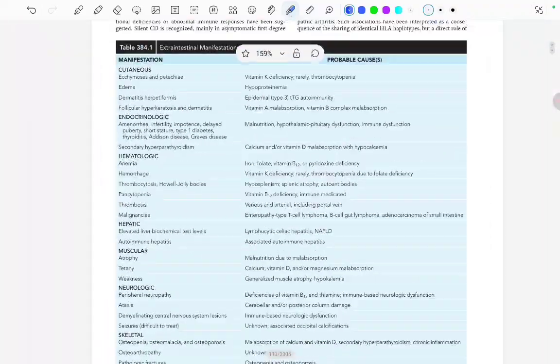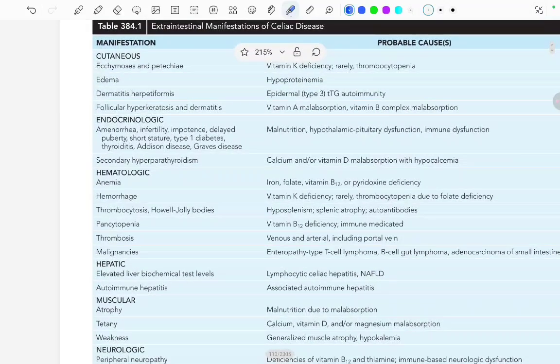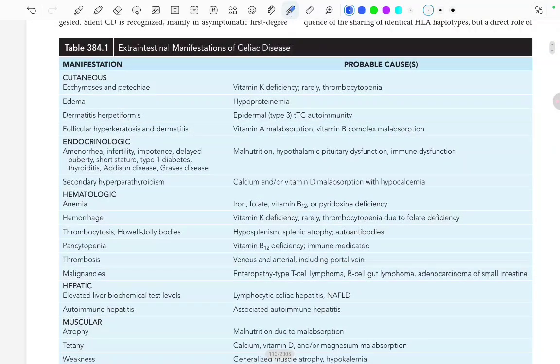Let's read this table. These are all the extraintestinal manifestations of celiac disease. First, we are going to read about the cutaneous manifestations. They include ecchymosis, edema, dermatitis herpetiformis, follicular hyperkeratosis, and dermatitis.